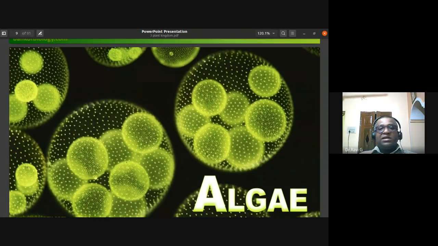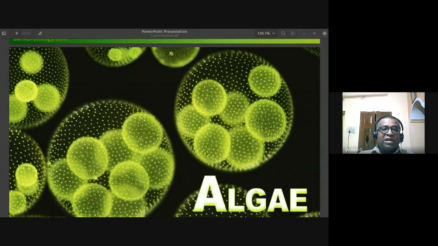Then we discussed algae. Under the plant kingdom, three classes are placed: Chlorophyceae, Phaeophyceae, and Rhodophyceae. Chlorophyceae is the green algae, Rhodophyceae is the red algae, and Phaeophyceae is the brown algae.